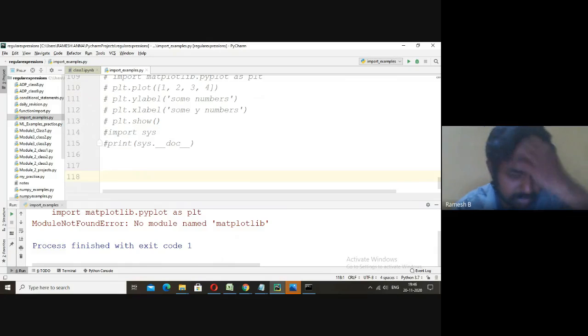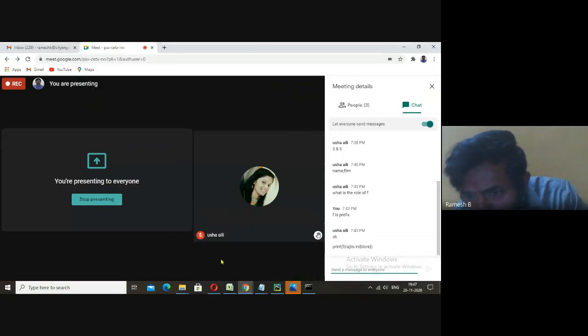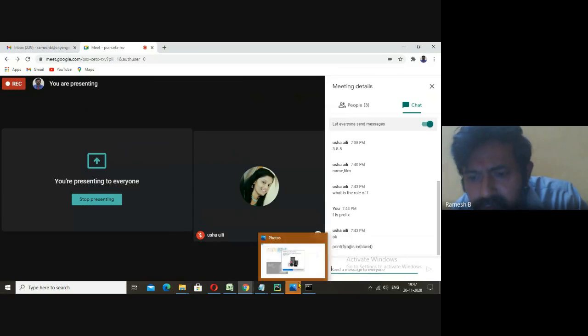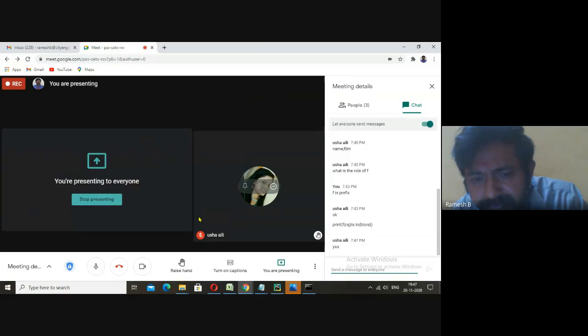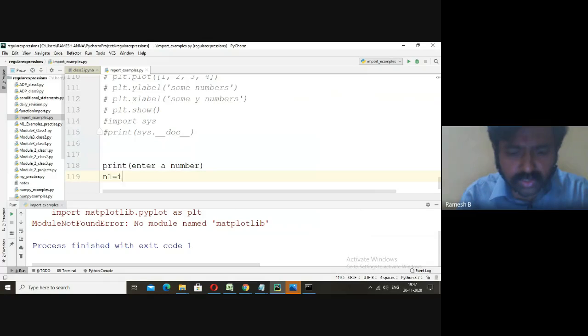I'll try to type something here. Print "enter a number". Now by seeing this message, the user will read that one. n1 is equal to input. Here in input, we can give some message.